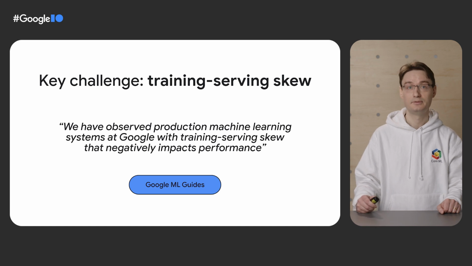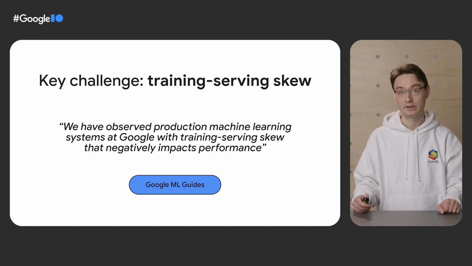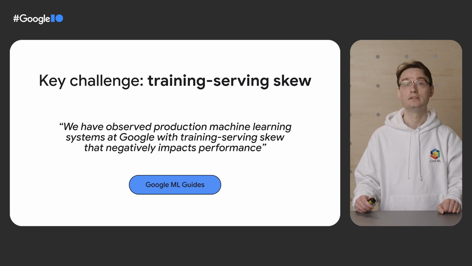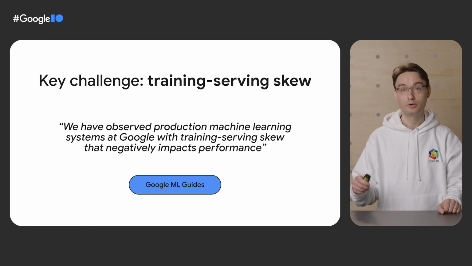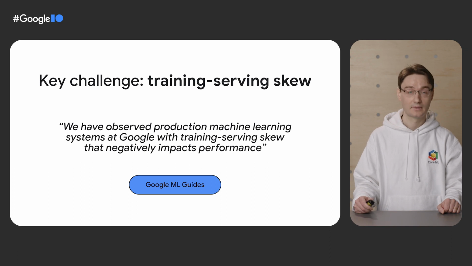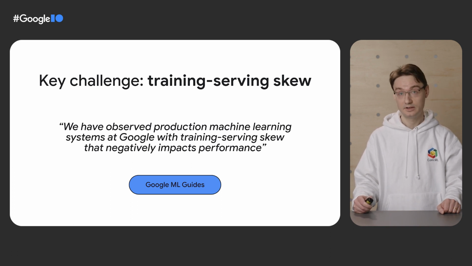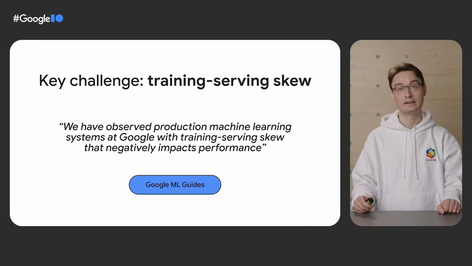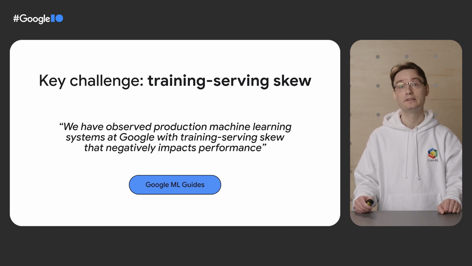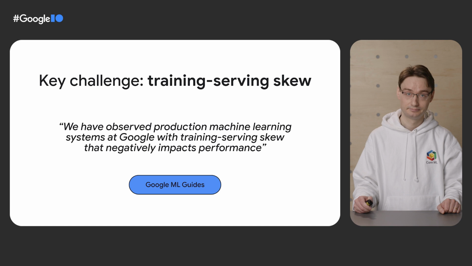For instance, if you deploy a text classification model in a mobile app, you're going to need to make sure to recreate in your mobile app the same text encoding system used at training time. This can potentially get very challenging. Any small discrepancy can have a large impact on real-world performance. And this is something that we've repeatedly observed with production ML systems at Google. This is a very difficult and very important challenge.